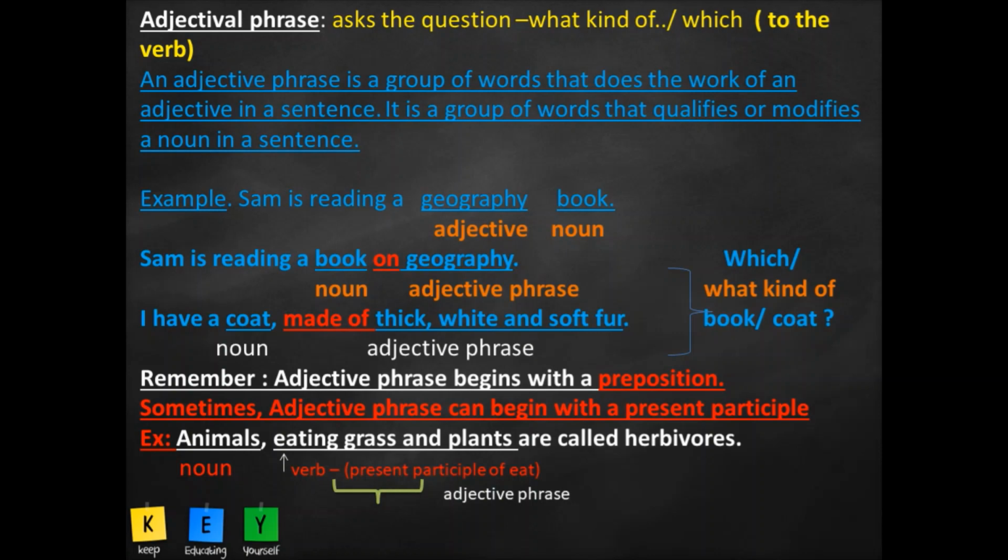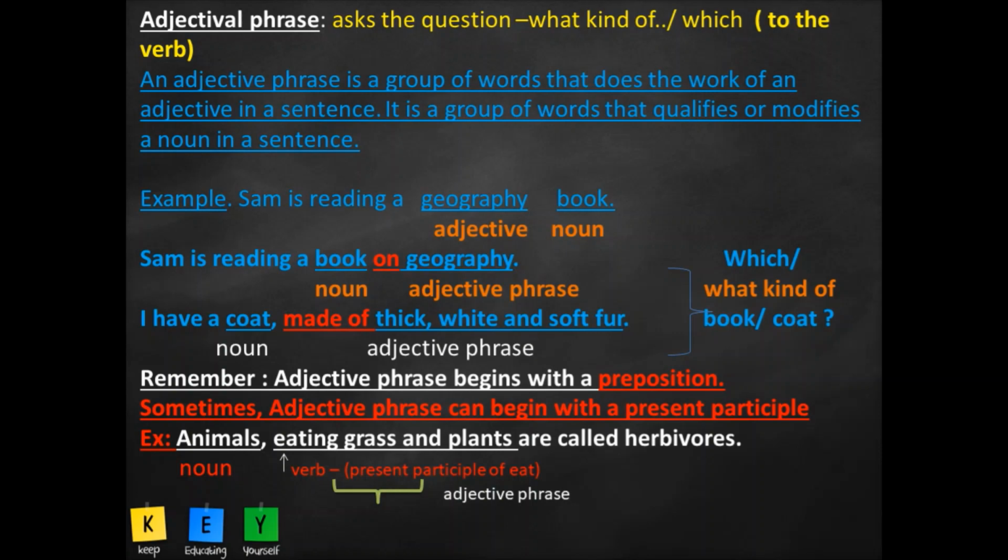Why I say that is important? Because adverb phrase also begins with a preposition. Okay, but again, we have simple techniques to understand grammar. An adjective phrase begins with a preposition, but it qualifies the noun just immediately before or after it. That's simple. Qualifies the noun just before and after it.